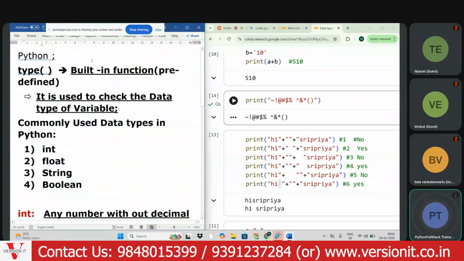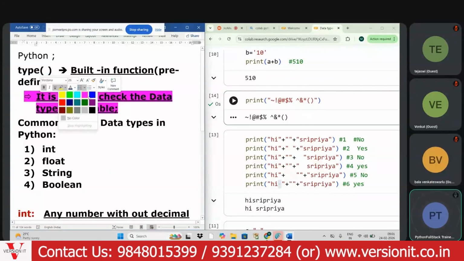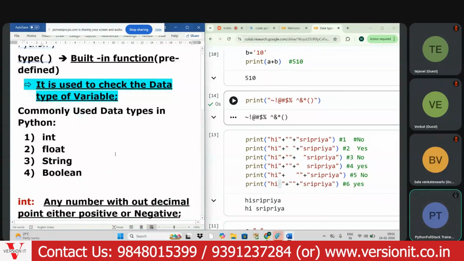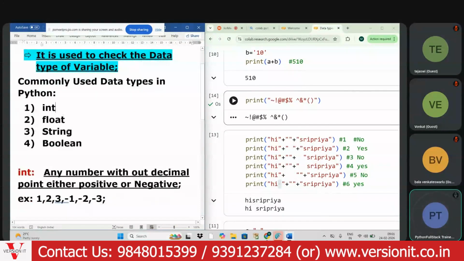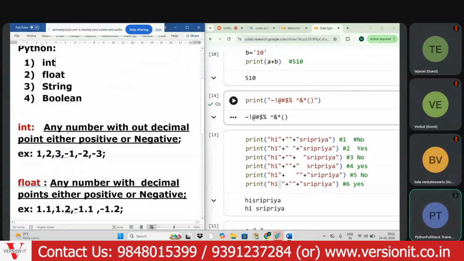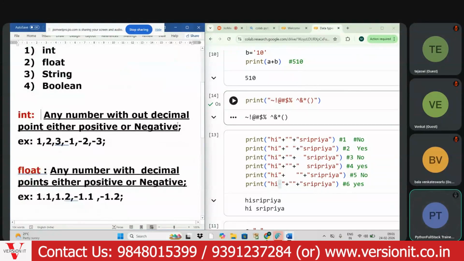So far what we have discussed: type of is used to check the data type of a given variable. Integers are whole numbers, any number without a decimal point, either positive or negative.